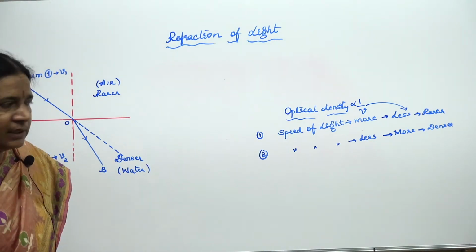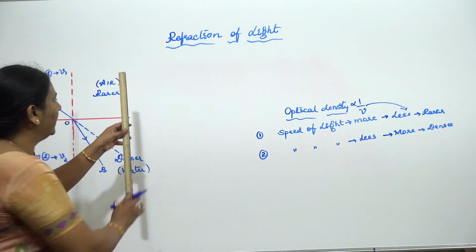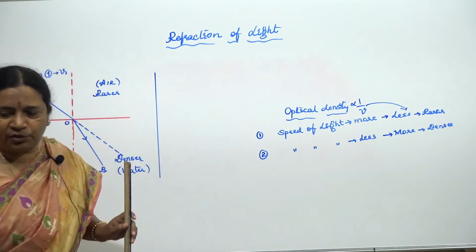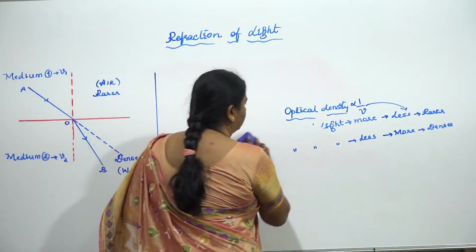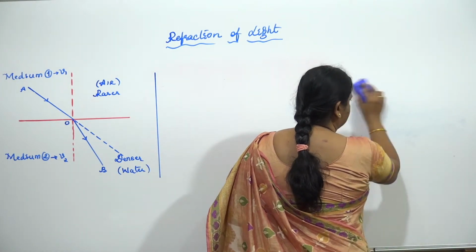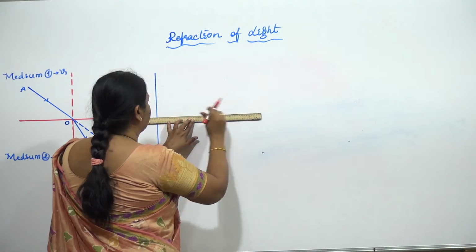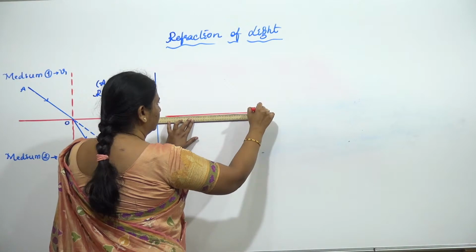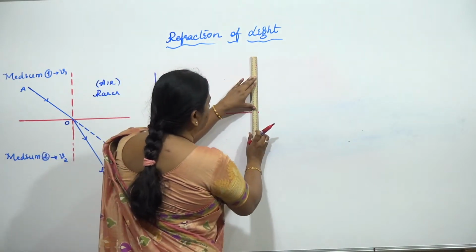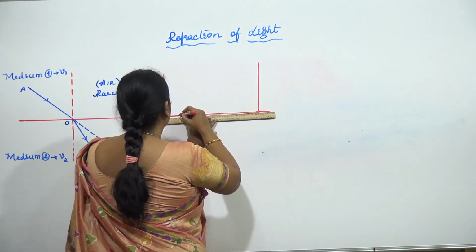Now, in place of this, suppose I reverse the case and take another situation where you are going to observe that light is traveling from, say, again a surface separating two mediums.